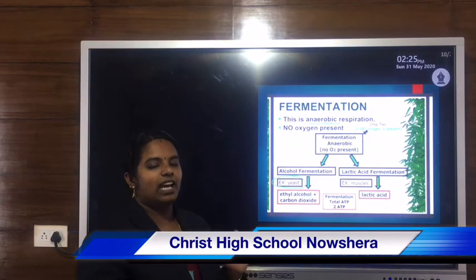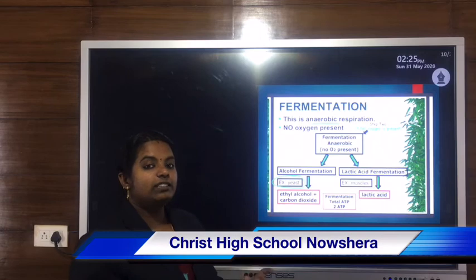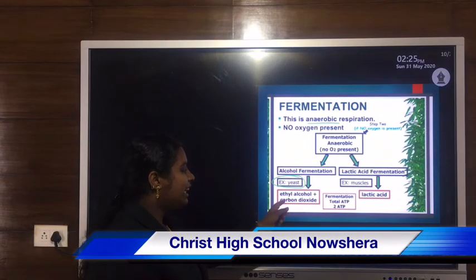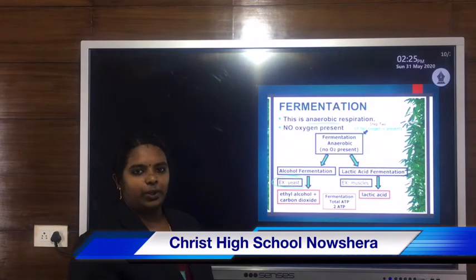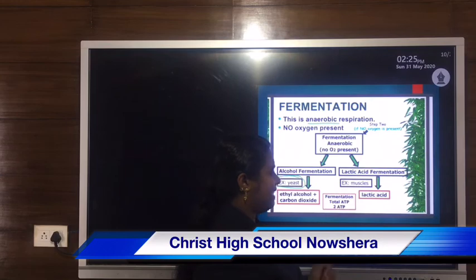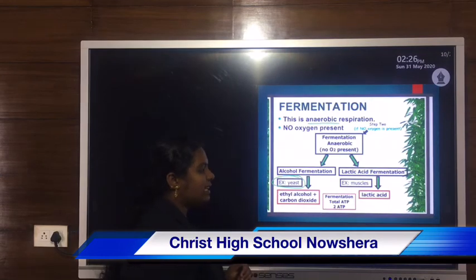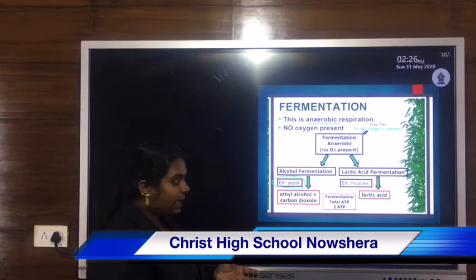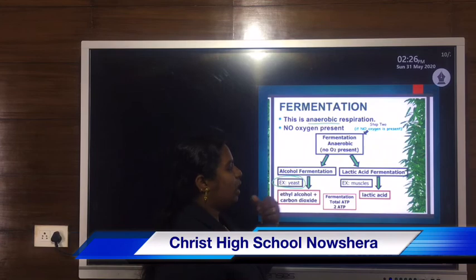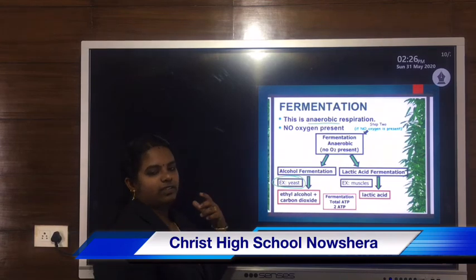Why is it known as alcoholic fermentation? Because the end products formed during this type of respiration are ethyl alcohol as well as carbon dioxide. Then in case of muscle cells, and also in lactobacillus bacteria, lactic acid is formed during anaerobic respiration.